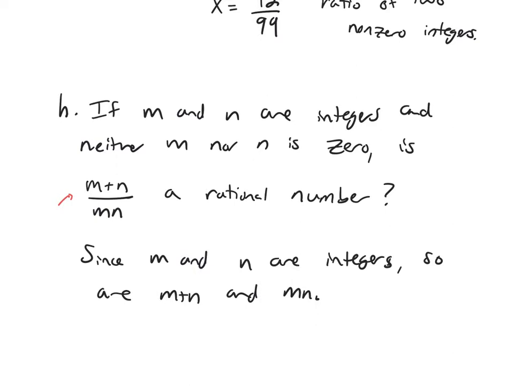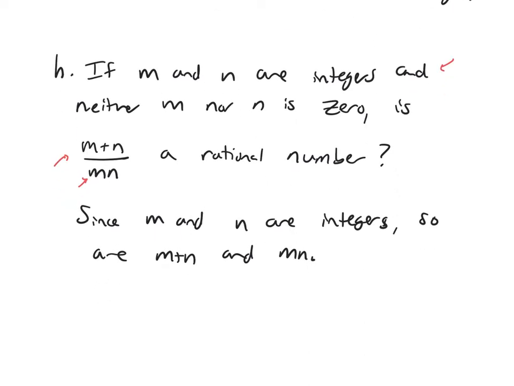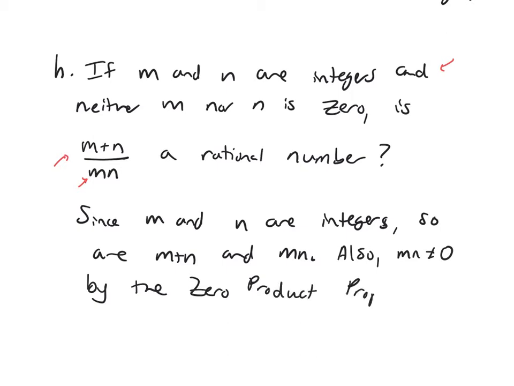So why is the denominator not 0? Well, we were told that m is not 0, n is not 0. So a product of 2 numbers that's not 0 is not 0. m times n is not 0 by what's called the zero product property.